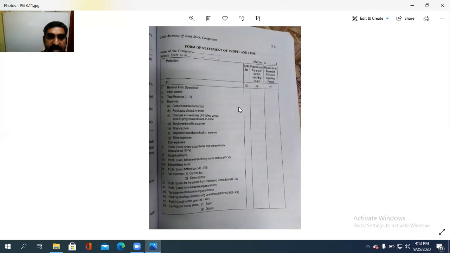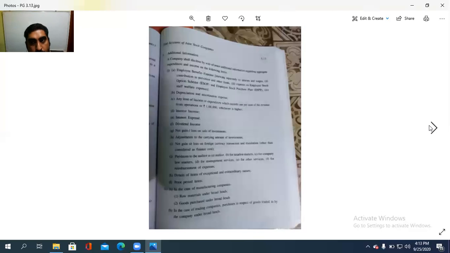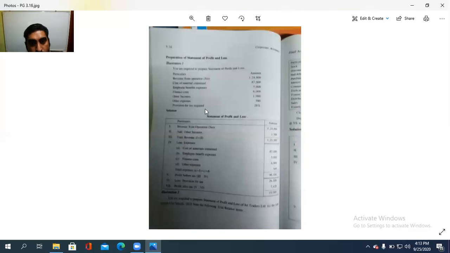So in that way, this is the format. So keep this format in mind. Then only you can do the problems with regard to the statement of profit or loss. So how it is to be calculated, we will check it.